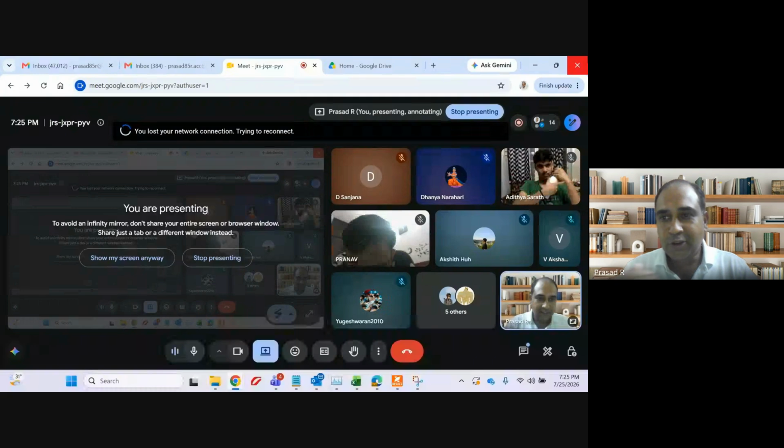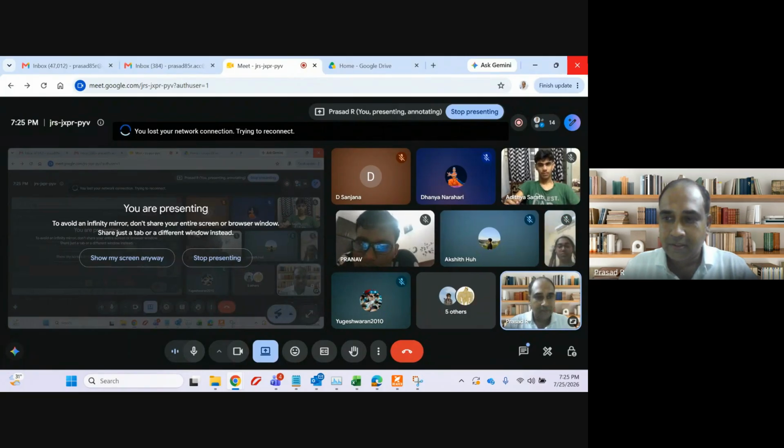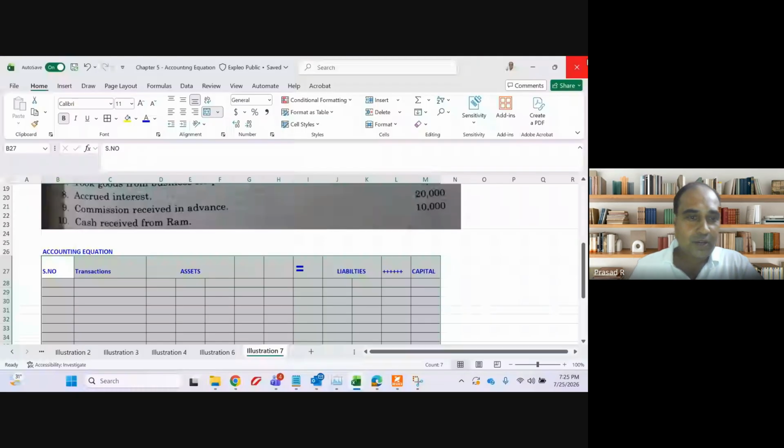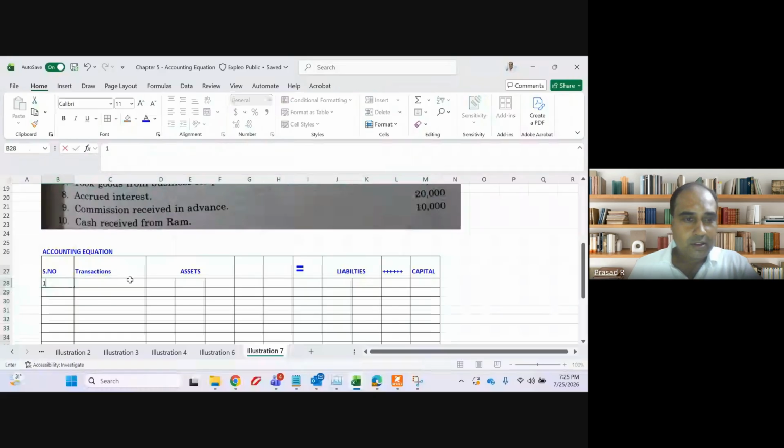Clear? So the concept part is mine. Presentation part, you have to be very sincere in presentation. And the third part is calculation. You have to apply your mind and calculate without using any calculator. Clear? So point number 2 and 3, you have to make effort. Point number 1, on the concept part, that is my duty. I will take care of that. Clear? Fine, guys. Fantastic. So let's discuss this now.